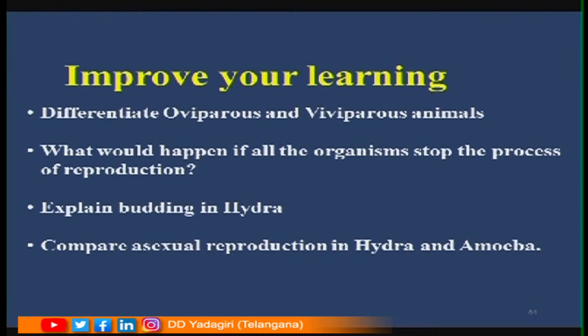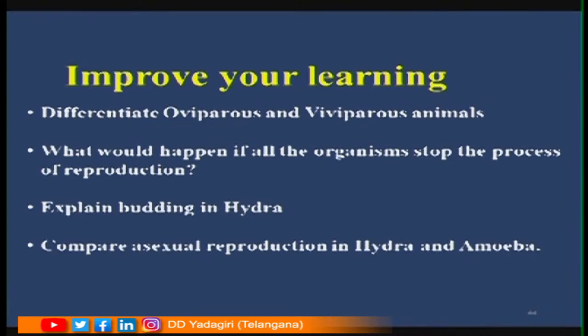Next one. Explain budding in hydra. How the process of budding takes place in hydra. With the help of a neat labelled diagram, you can explain it. Next. Compare asexual reproduction in hydra and amoeba. In hydra, how does asexual reproduction take place? By a process called budding. In amoeba, how does asexual reproduction take place? By a process called binary fission. So what are the differences? You can write down here.